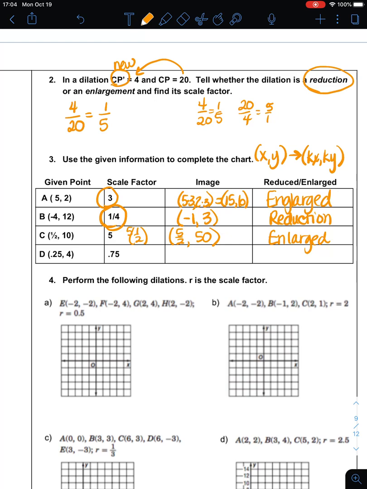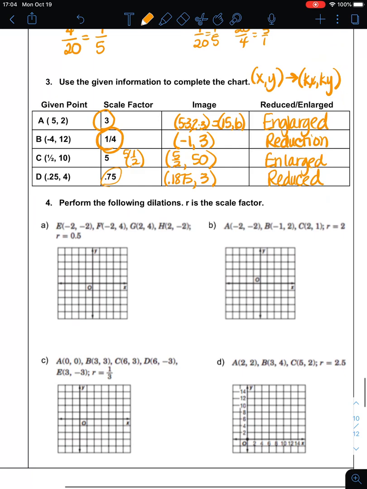And then 0.75, I already know without doing anything else, it's going to be a reduction, because it is 0.75, which is less than 1. So 0.25 times 0.75 is 0.1875, and 0.75 times 4 is 3. You can just do that on the calculator, and that's where your new point goes.